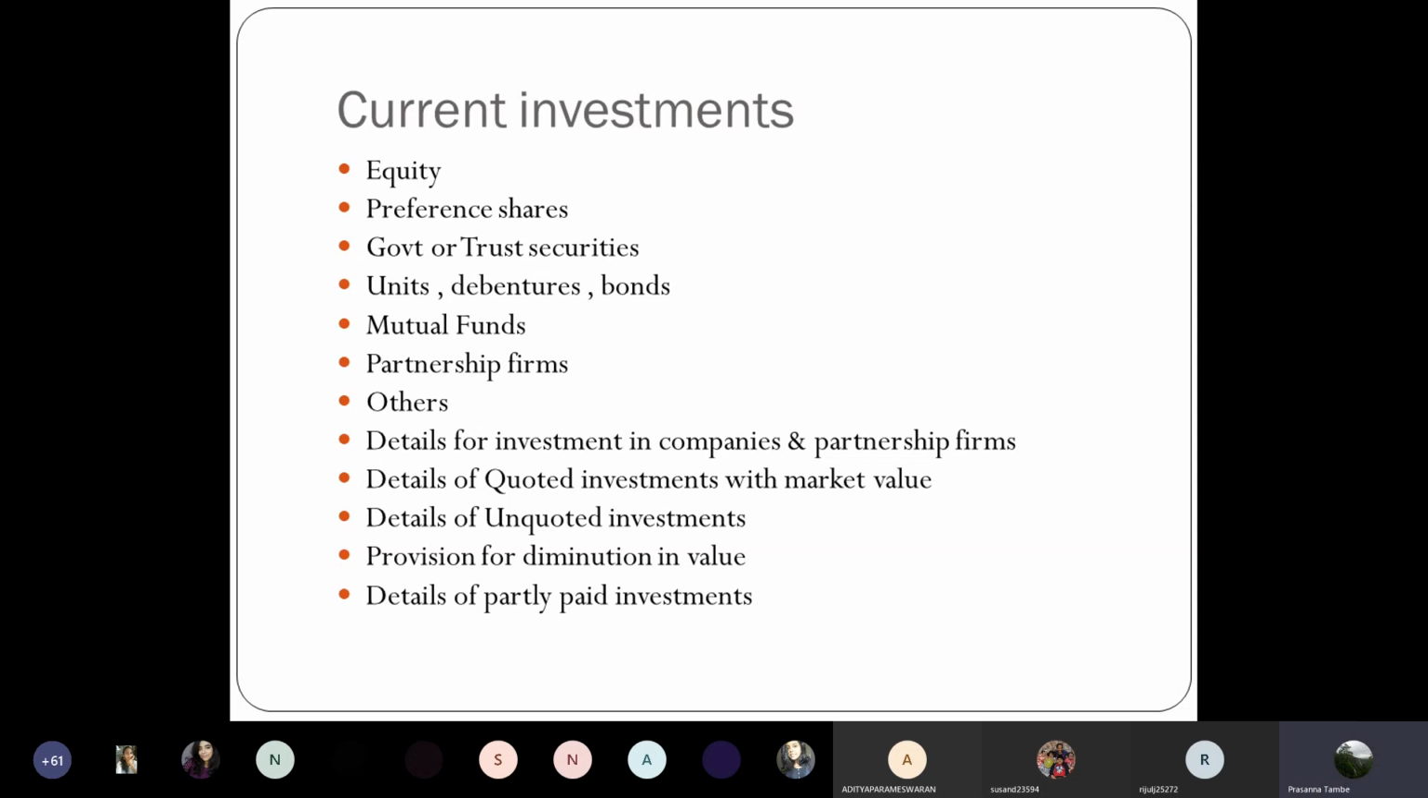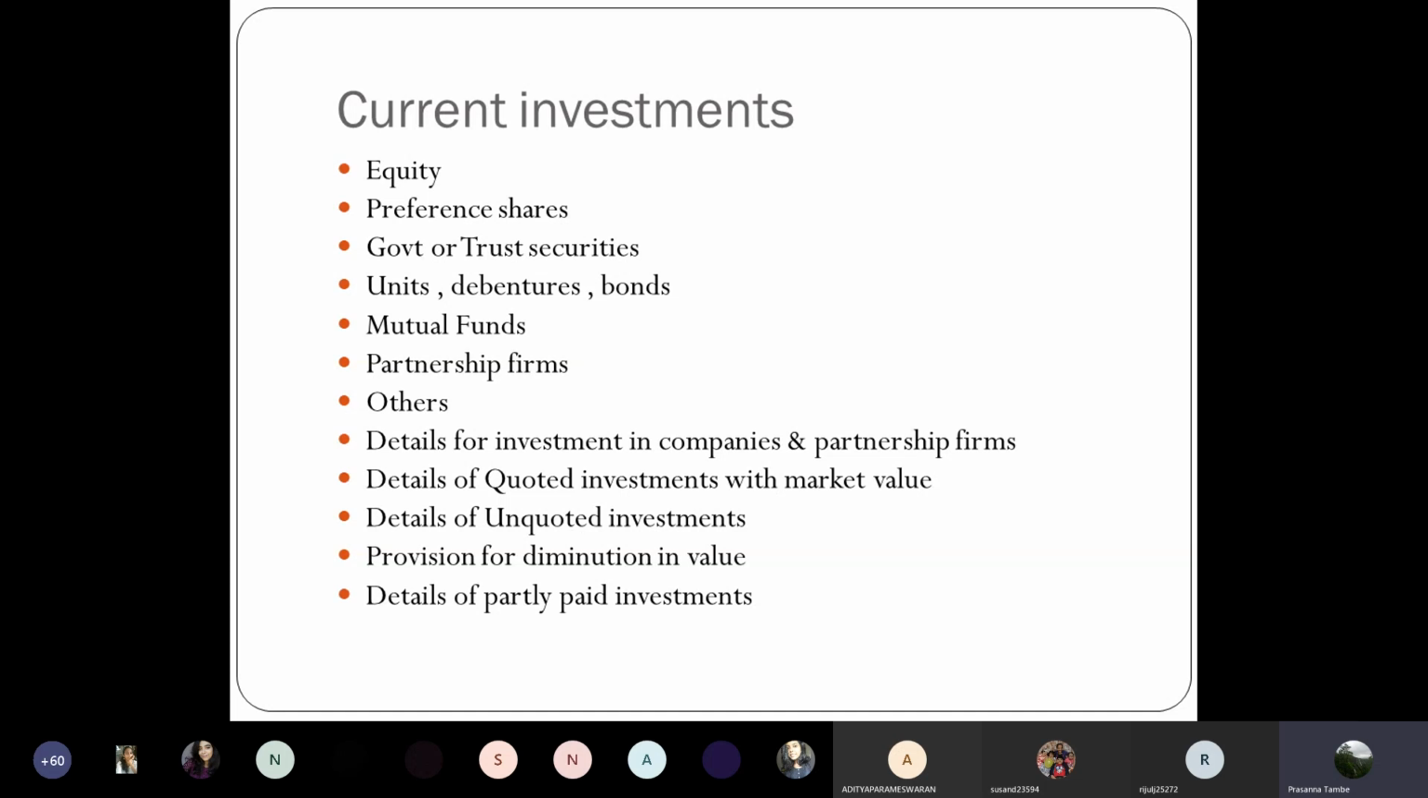Suppose you have unquoted investments. Unquoted investments in the sense investment in a private limited company or similar type of unquoted investments for which market quotation is not available. These are not freely tradable, so market quotation is not available. So in case of unquoted investments, you may have to provide the details, and especially if these are in the nature of equity, preference shares, or maybe in the nature of mutual fund units which are not listed, etc., you will have to provide the book value of these investments. So that is a requirement in case of non-quoted or unquoted investments.